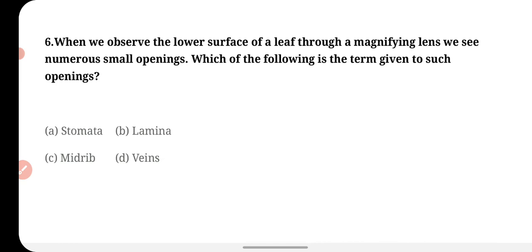Next question is, when we observe the lower surface of a leaf through a magnifying lens, we see numerous small openings. Which of the following is the term given to such openings? If you observe the lower surface of a leaf through a magnifying lens, you will see many tiny openings, holes.